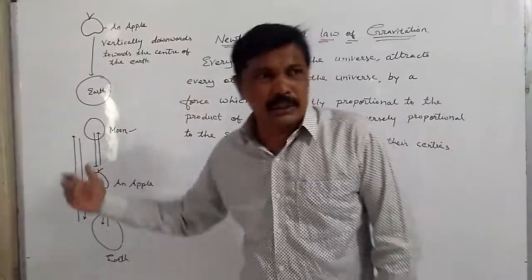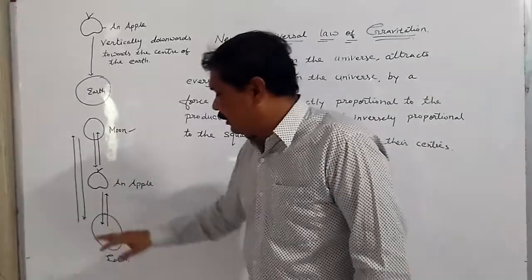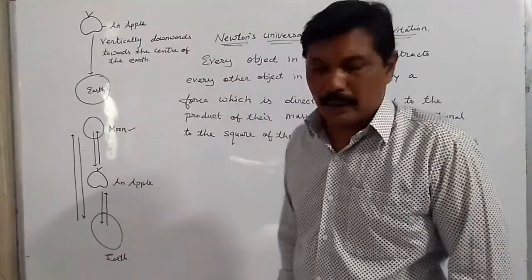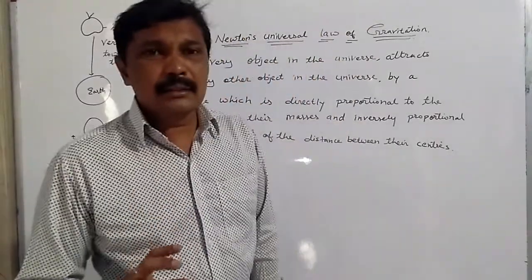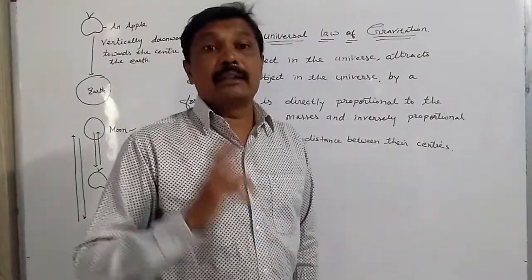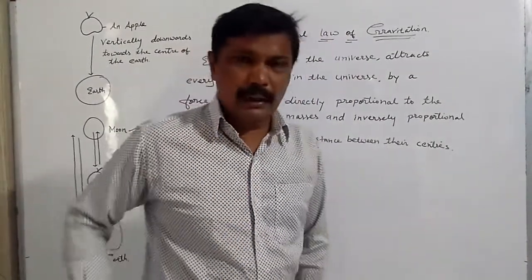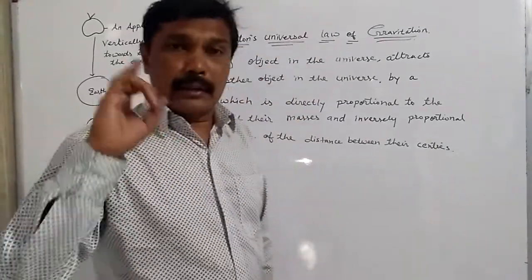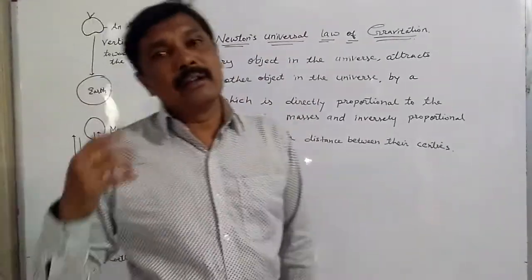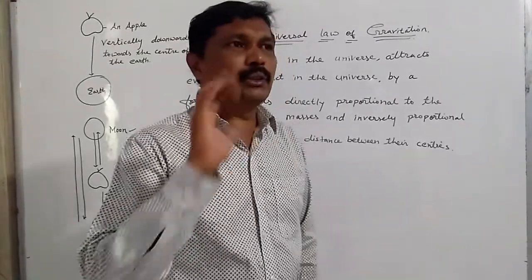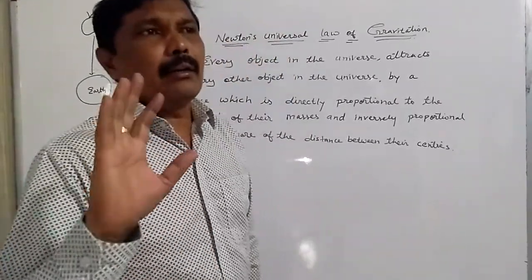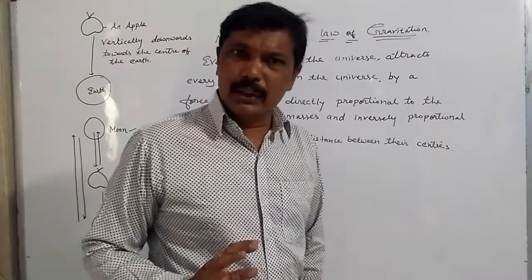And the effect is also seen. The effect is seen that the apple is falling on the surface of the earth. Now here, Newton studied the effect and tried to find out the reason behind it. And he said that gravitational force not only acts between an object and a body, but it is universal. Gravitational force is universal, and it is acting between all the bodies in the universe.